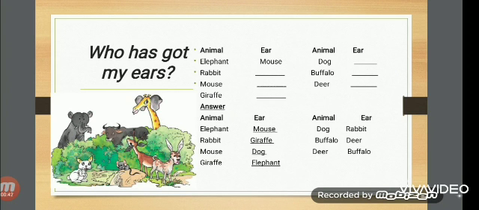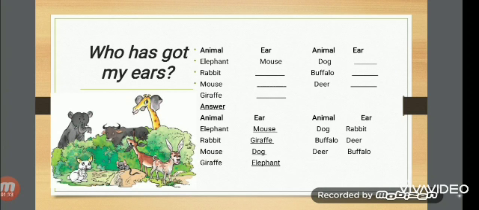Third, mouse. Here mouse has droopy ears, means hanging downside. So who has this type of ears? Yes, your answer is correct. It is of dog. Next is giraffe. Here it has big fan type ears. And who has such big ears? Yes, the answer is elephant.